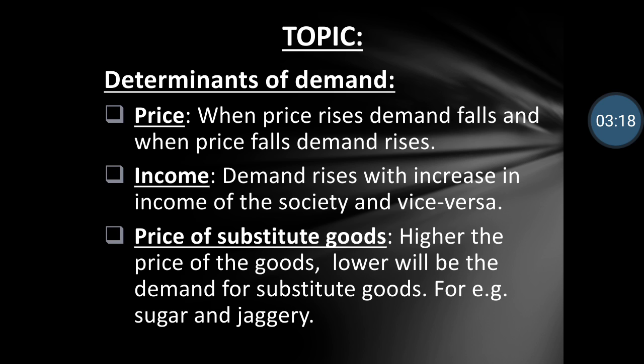So when the price of one commodity increases, then demand for the other good which is a substitute of that commodity increases. If the price of one commodity is higher and its demand is lower, then the other commodity will be more in demand, because it is used as a substitute of that particular commodity.